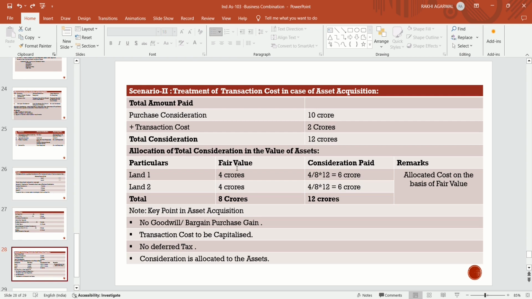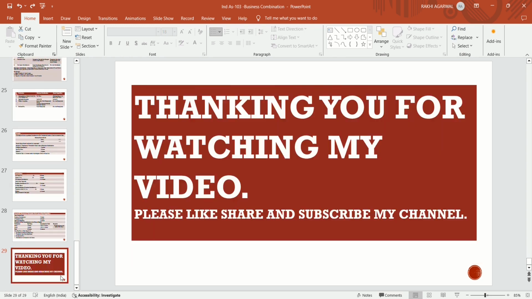Key points in asset acquisition: no goodwill, though bargain purchase gain is there. Transaction cost is to be capitalized. No deferred tax. Consideration is allocated to the assets. Now, in today's discussion, we discussed these concepts. In the next video, we will continue with the remaining concepts.